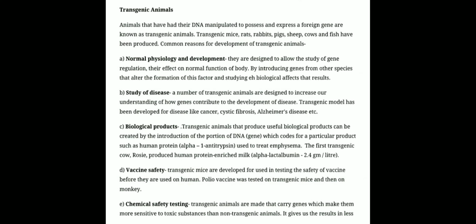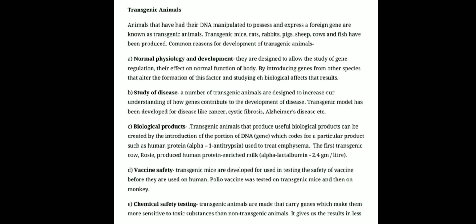So let's see what we have learned here. Transgenic animal means an animal in which DNA manipulation is made, or an animal in which foreign DNA is introduced. That animal is called a transgenic animal. Mice, rat, rabbit, pig, sheep, cow, fish are some examples of transgenic animals.